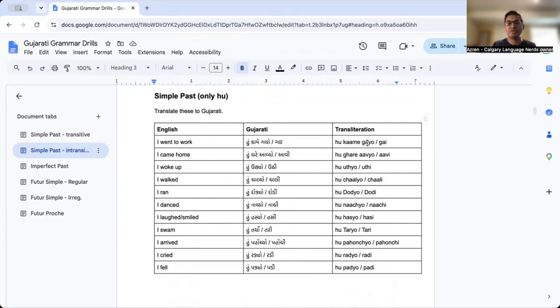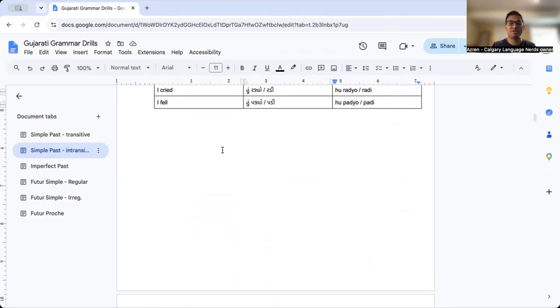You'll notice that there's two variants, gayo and gai, or avyo and avi. Uttyo, utti, chalyo, chali, so on and so forth. That's just masculine and feminine. So if you were a man, you would say hu kame gayo, hu ghare avyo, hu uttyo, hu chalyo, hu doryo. If you're a woman, you're going to say hu gai, hu avi, hu utti, hu chali, hu dori, hu nachi.